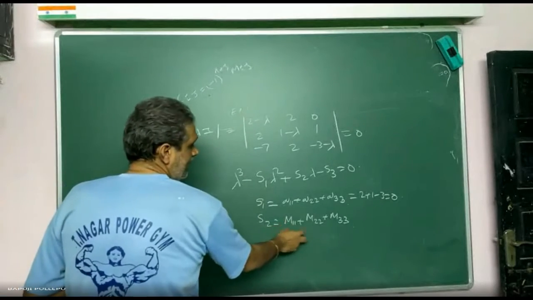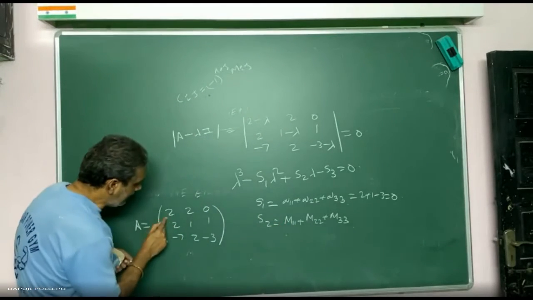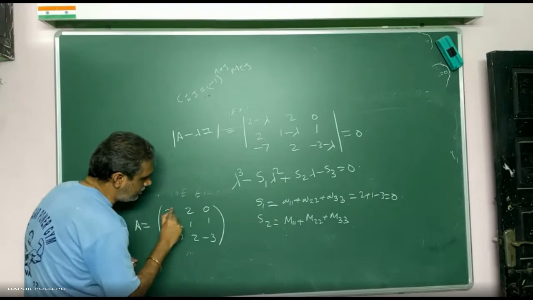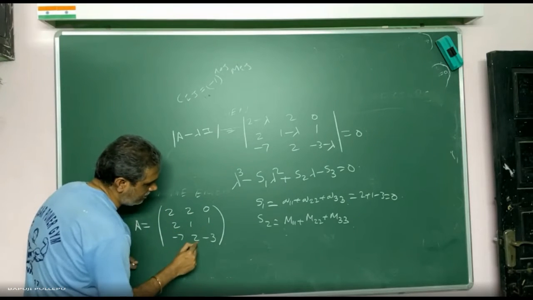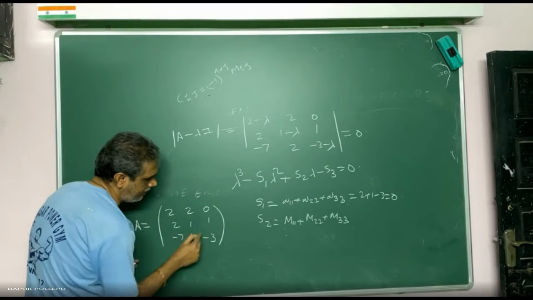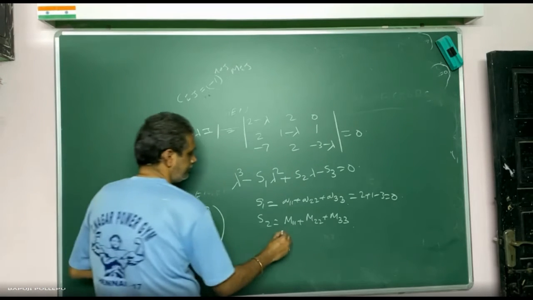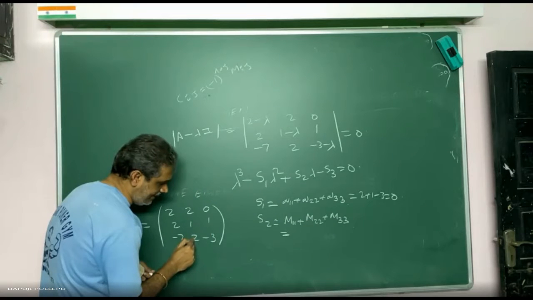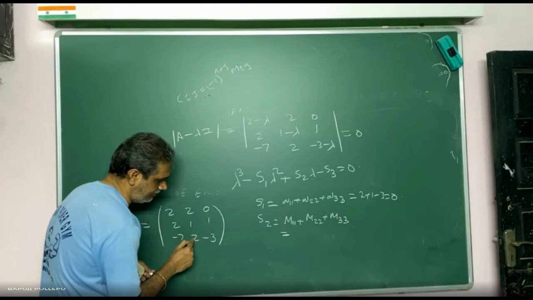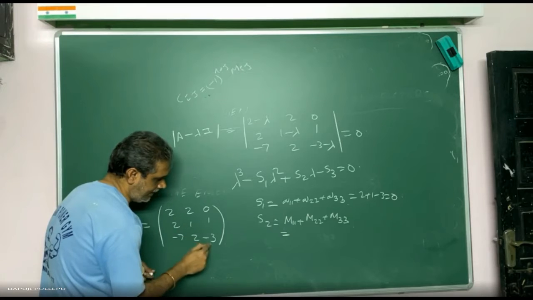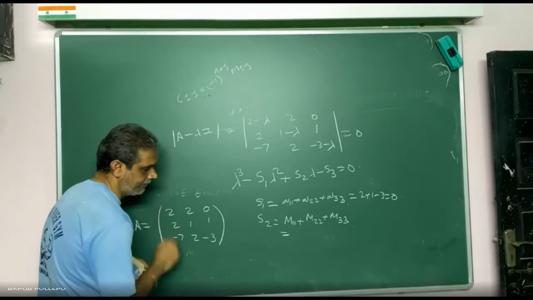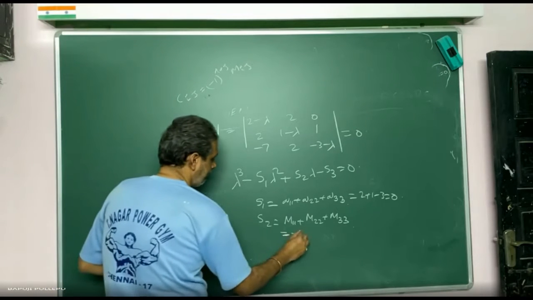So diagonal elements of minor means what? The minor of 2 is what? Leave this row, this column. AD minus BC. What you will get? Tell me. Minus 3, minus 2. How much? Minus 5. AD minus BC. Clear or not? I am finding M11. Minus 3, minus 2, minus 5. Cofactor of 2, correct? Then tell me minus 5.